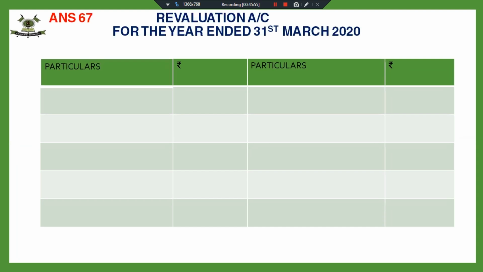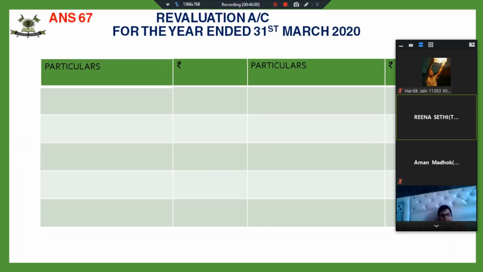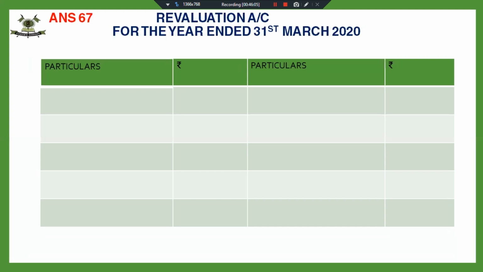So the claim has to be covered through revaluation, and it is to be adjusted first through the workman compensation reserve. Then the remaining workman compensation reserve is to be distributed.